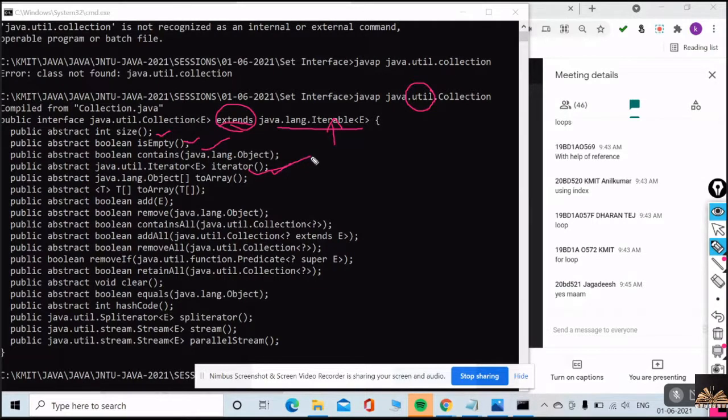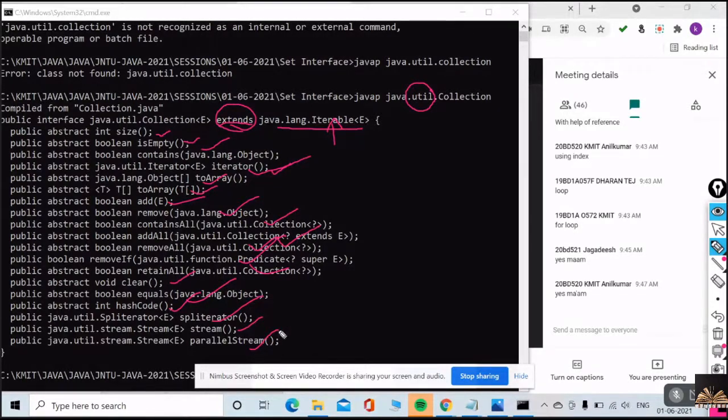If I am extending any class, the parent class methods I will obviously acquire, no? Yes or no? That is what is happening here. I have two array methods. I'll tell you what all these methods are. There is an add method, a remove method, contains all, add all, remove all, remove if, retain all, clear, equals, hash code, spliterator, stream, and also parallel stream.